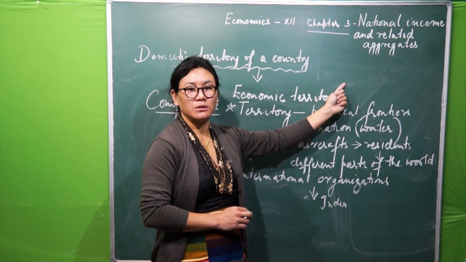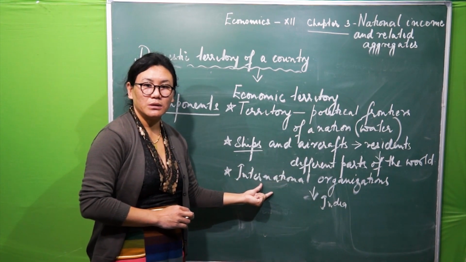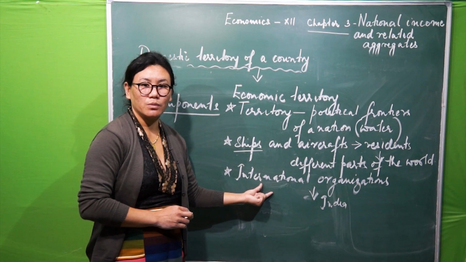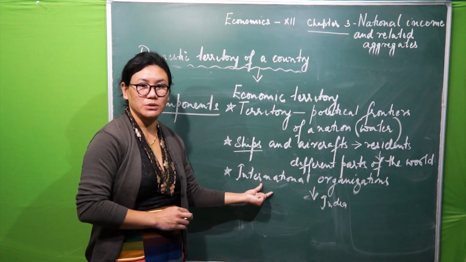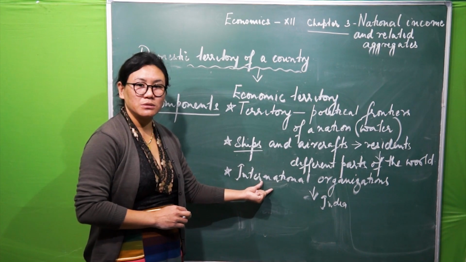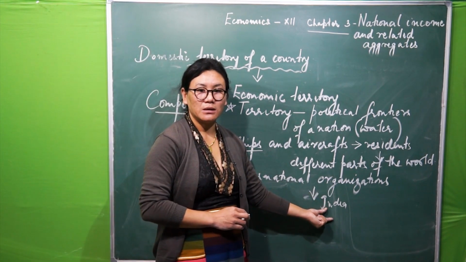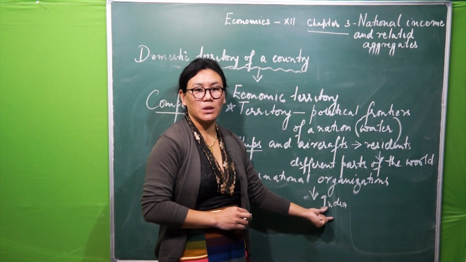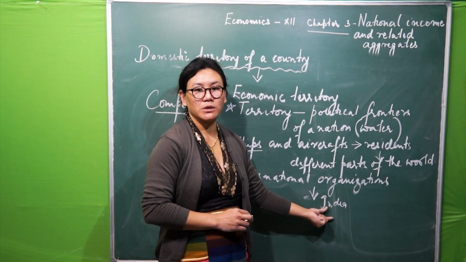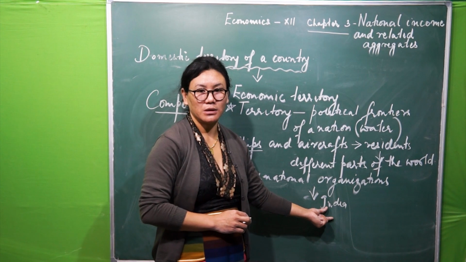Is that clear? I've just taken one example here: WHO, World Health Organization. If this organization's branches are located in India, then this will not become part of the domestic territory of India.